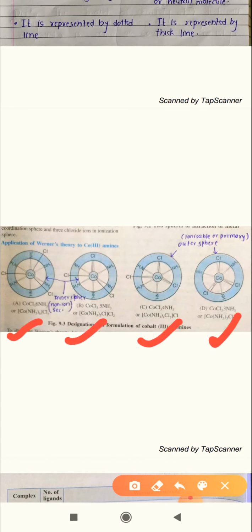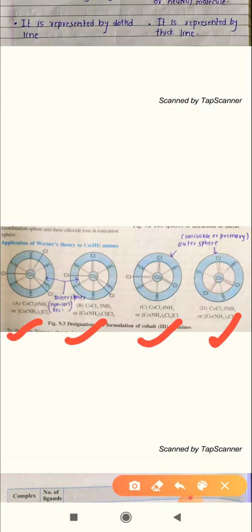Observe that the first complex is [Co(NH3)6]Cl3. We already discussed this example: Co(NH3)6 in square bracket, and outside the bracket 3 chlorine atoms are there. We talked about the structure of that [Co(NH3)6]Cl3.